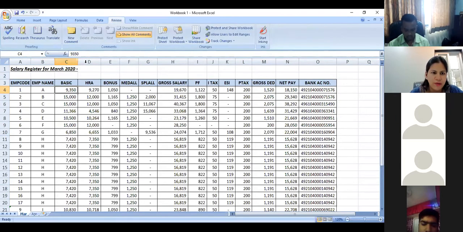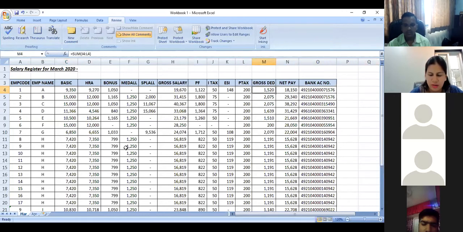For that, you have to go to the specific cell where you want to freeze this pane. So I want to freeze the pane here at basic, because what I want to know is, for employee A, what is his basic, what is his bank account number also.